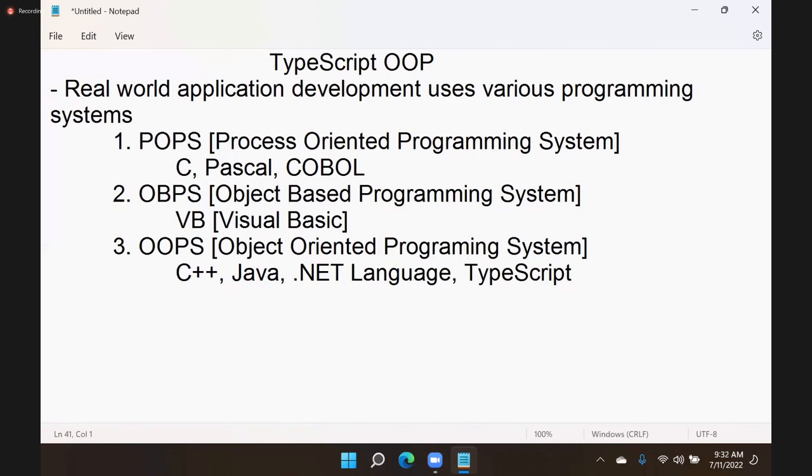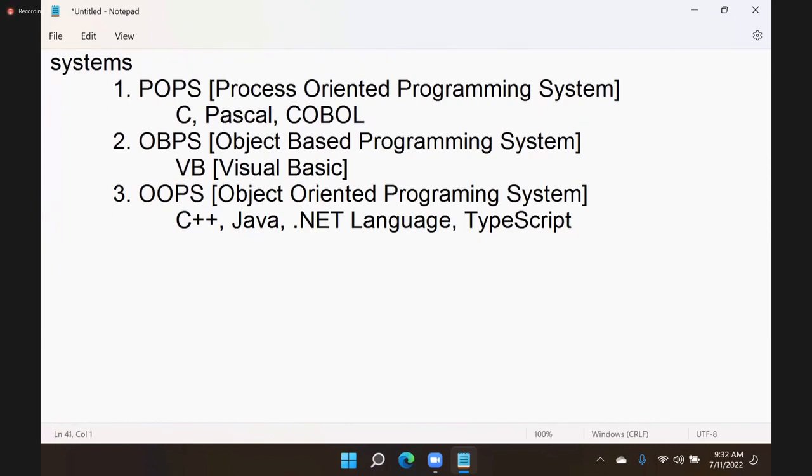And here we are going to learn the object-oriented programming system, right? In object-oriented programming systems, so many features are there and so many drawbacks also. I already told you the drawback, na? JavaScript doesn't have these, we discussed that. Now today we will discuss in detail the object-oriented programming system in TypeScript. One by one we will discuss all the concepts.